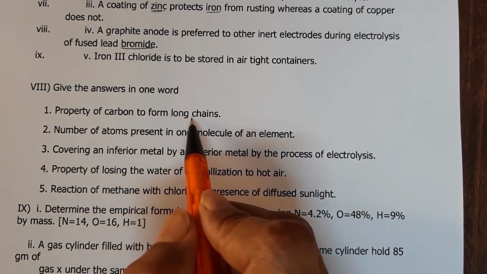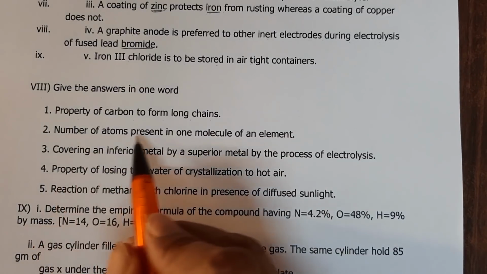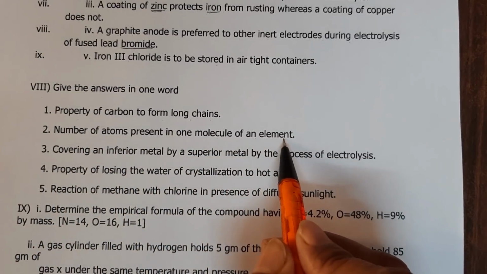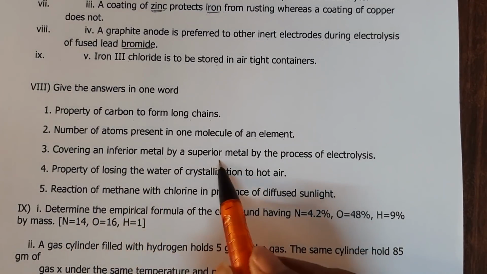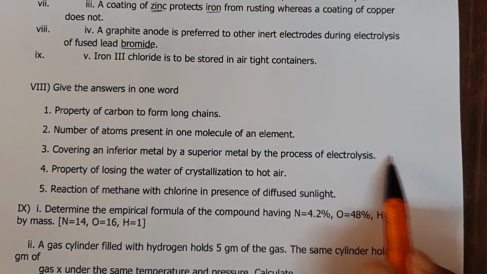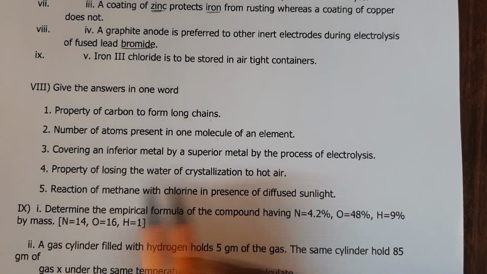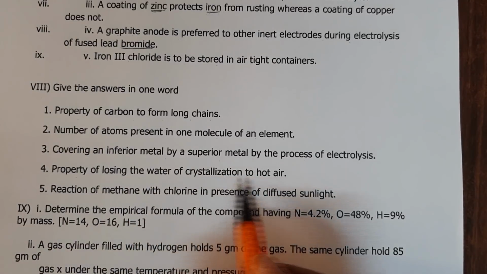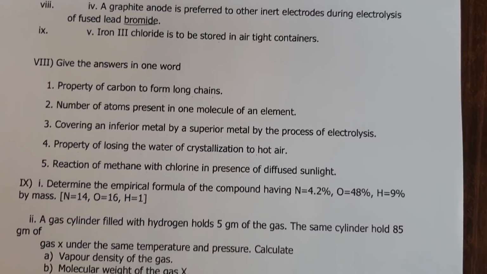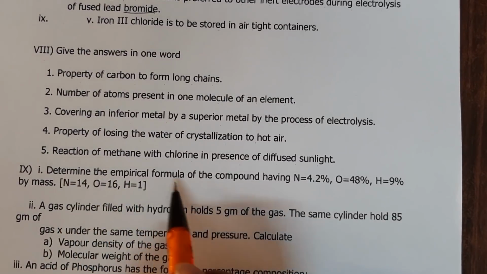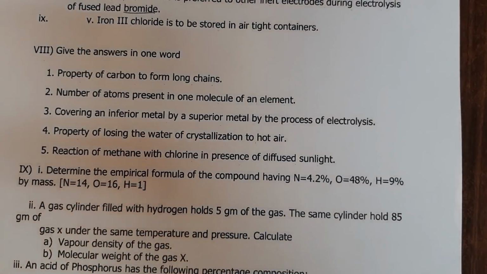Property of carbon to form long chains is catenation. Number of atoms present in one molecule of an element is atomicity. Covering an inferior metal by superior metal by the process of electrolysis is electroplating. Property of losing water of crystallization to hot air is efflorescence. Reaction of methane with chlorine in presence of diffuse sunlight, and that is your substitution reaction. Then we have the empirical formula and the molecular formula over here.